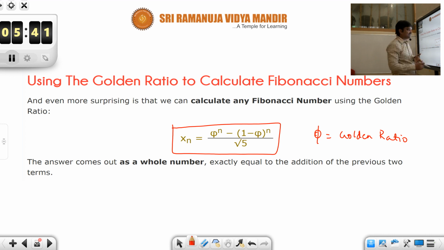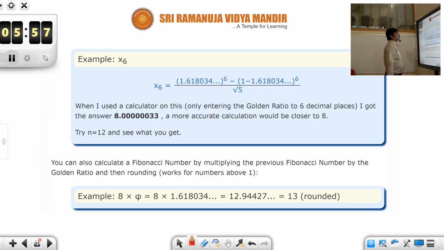So you need not get scared though this looks complicated because of root 5 and the φ terms; you will find that this ends with a natural number. So remember this formula in case you want to generate the Fibonacci sequence. Suppose you want to calculate x6, you need to put n equal to 6. What is x6? It is the sixth term of the Fibonacci sequence.